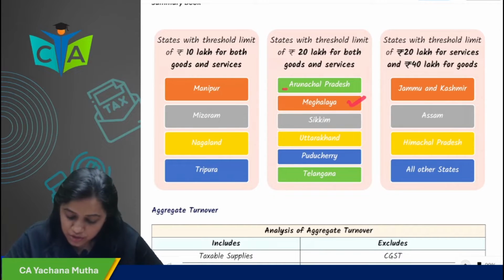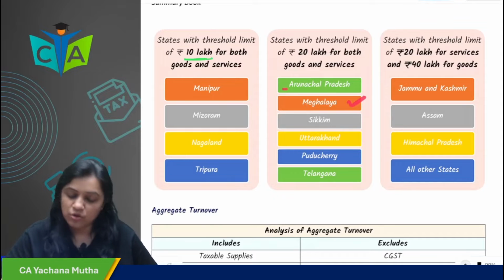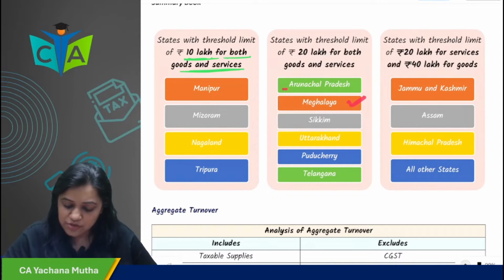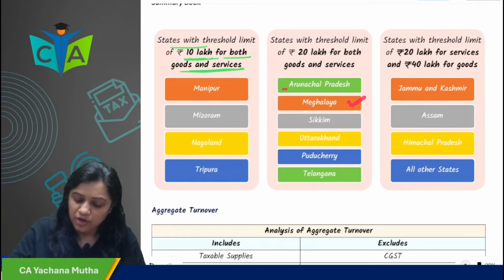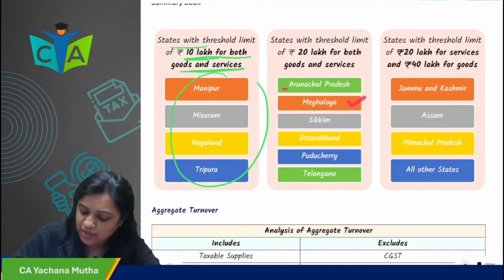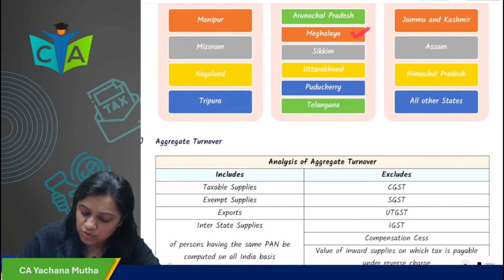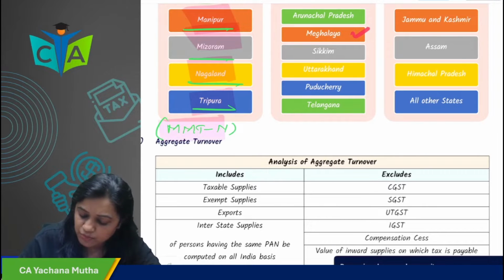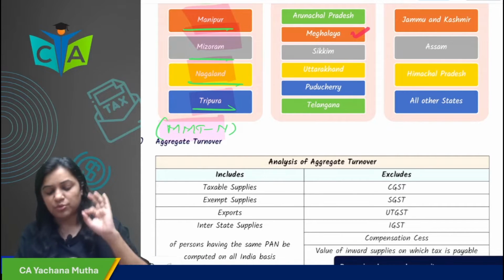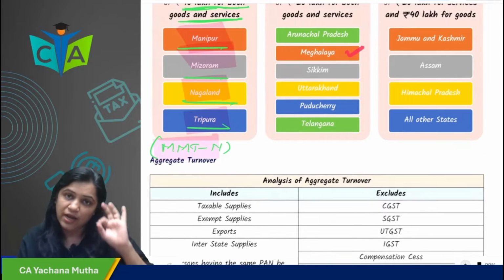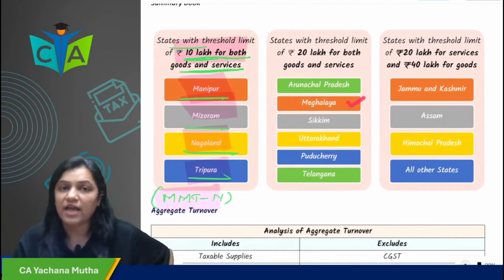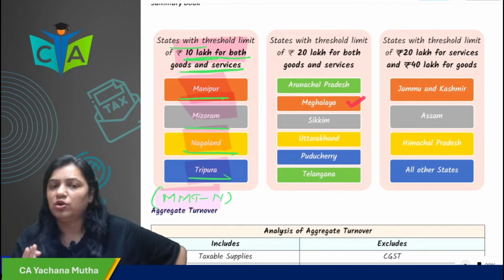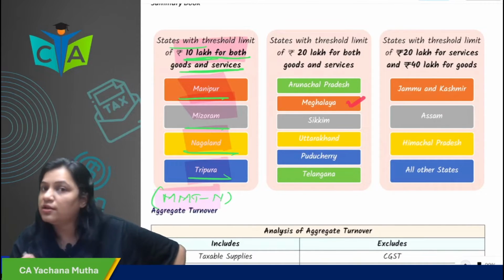So if your turnover is, say, 10 lakhs for goods and services both, which states have a threshold limit of 10 lakhs for goods and services both? MMT-N, that is Manipur, Mizoram, Tripura and Nagaland. What is the limit? 10 lakhs, for goods as well as services. If your turnover exceeds 10 lakhs, then you have to take the registration.